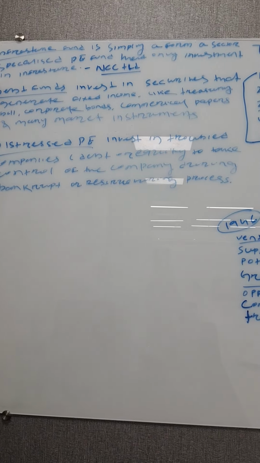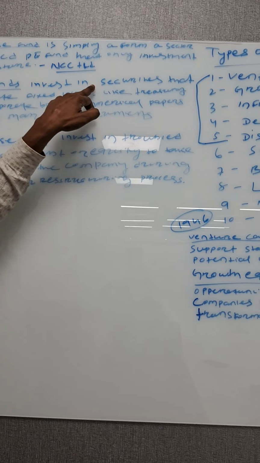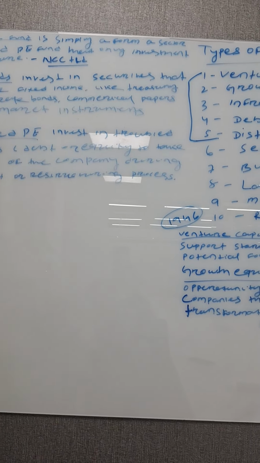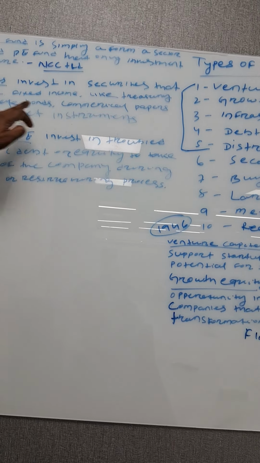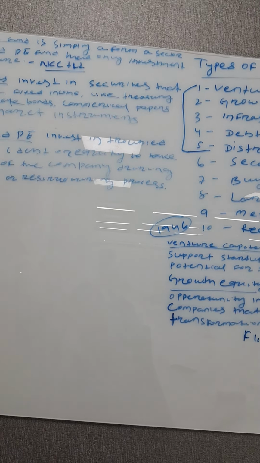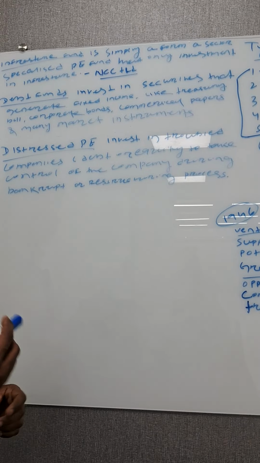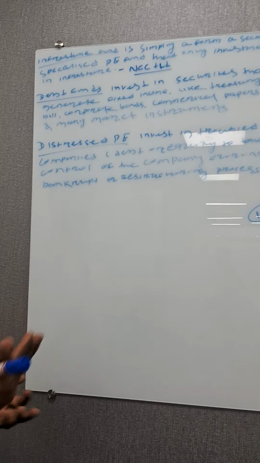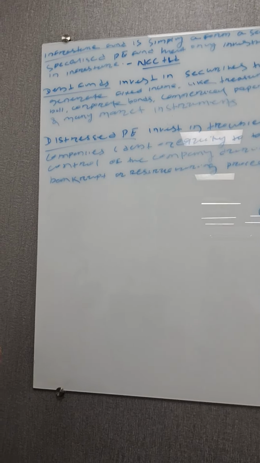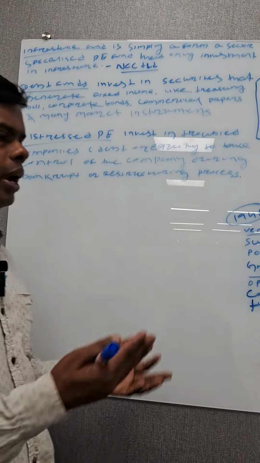Now let's discuss the debt fund. What is the debt fund? A debt fund invests in securities that generate fixed income, like treasury bills, corporate bonds, commercial paper, and many market instruments. The private equity firm targets any type of security, corporate bond, commercial paper or market instrument.